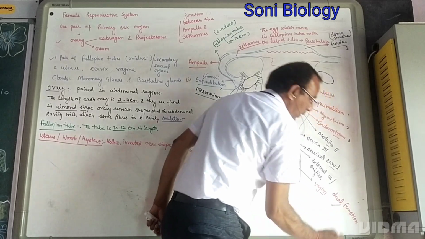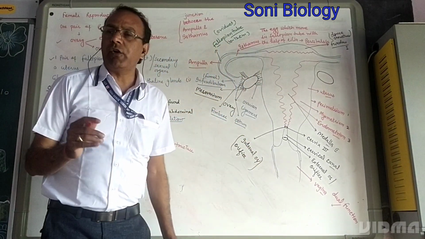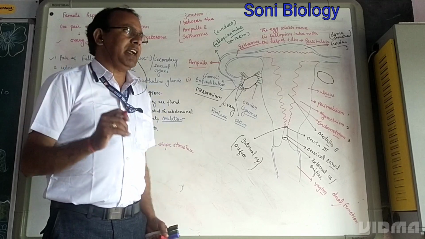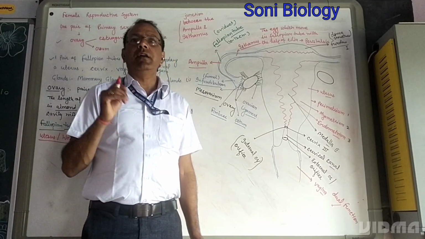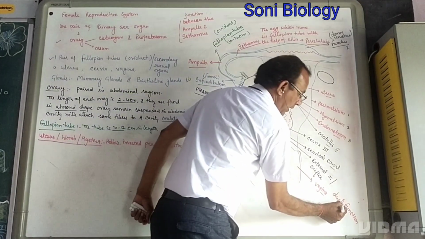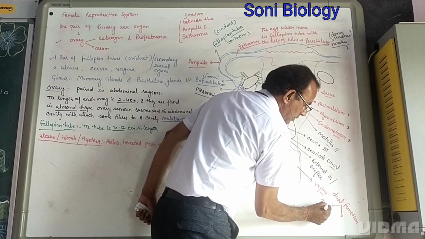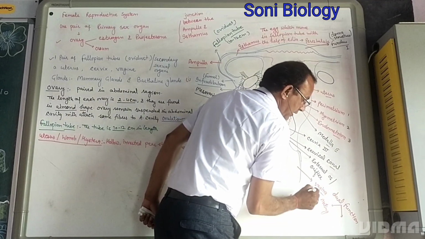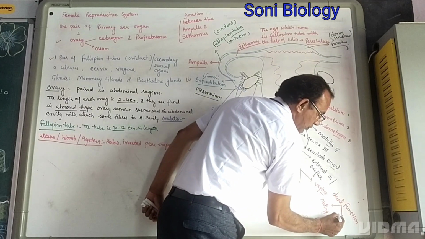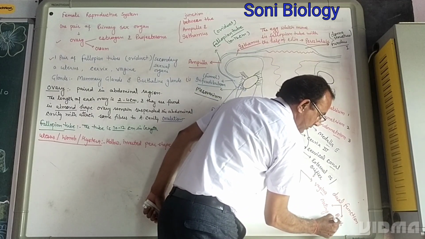One, it helps in mating or copulation, during sexual contact. And second, the vagina is also called the birth canal.